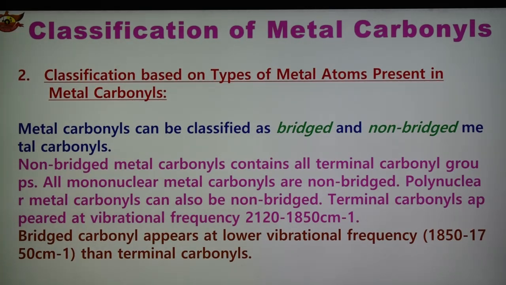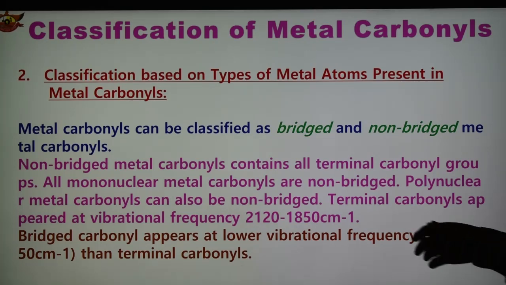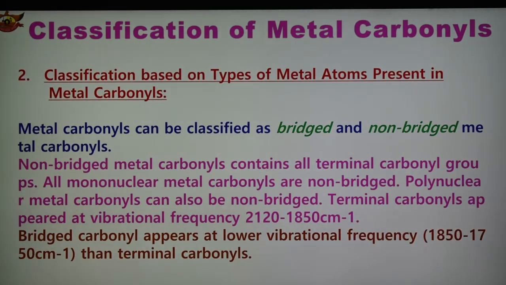If the vibrational frequency is found in this range, then we can say that it is terminal. And in case of bridge, what is the frequency? Bridge carbonyl appears at lower vibrational frequency, and the range is 1850 to 1750 centimeter inverse. So bridge appears at lower vibrational frequency, and terminal appears at higher vibrational frequency. These are the two ranges for terminal and bridge, so we can confirm whether the compound contains bridge or terminal carbonyl groups.